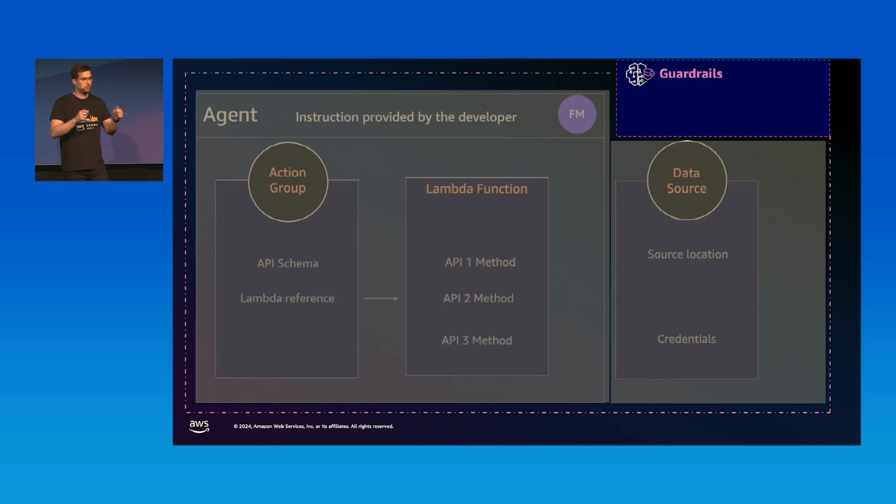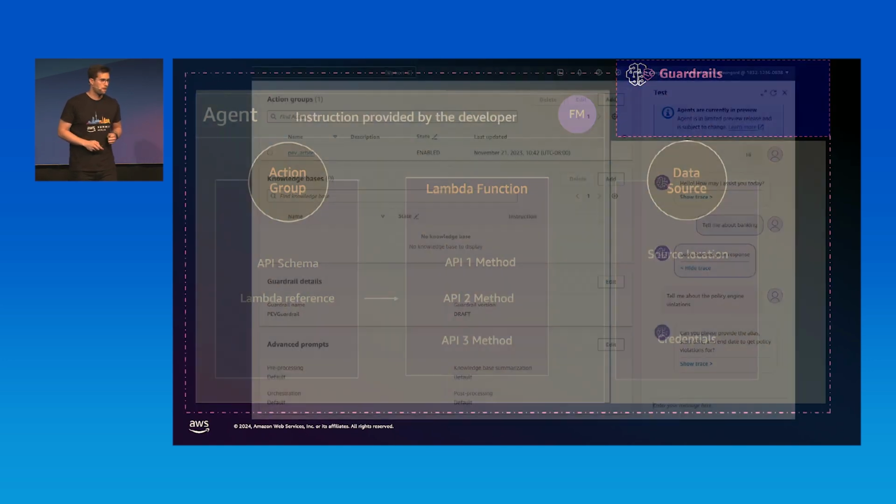From an architecture point of view, it's still the same. You'll still have the agent, you have the API groups, and you have the data sources, but you also have the guardrails that apply to the agent itself.